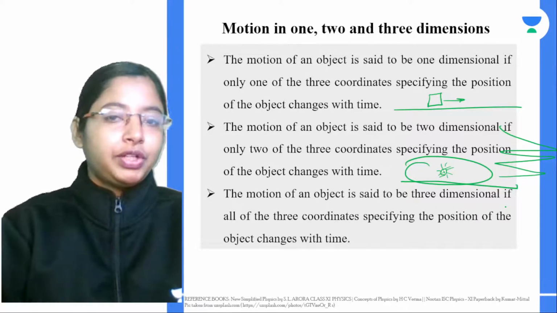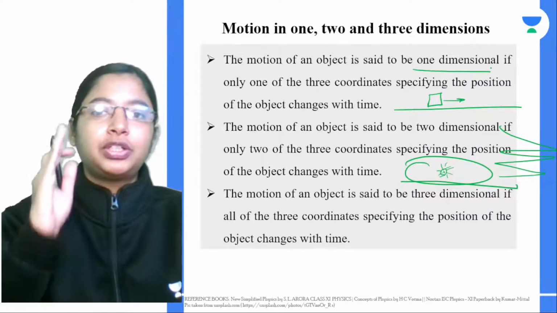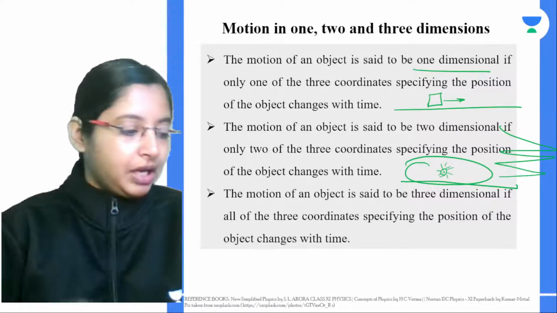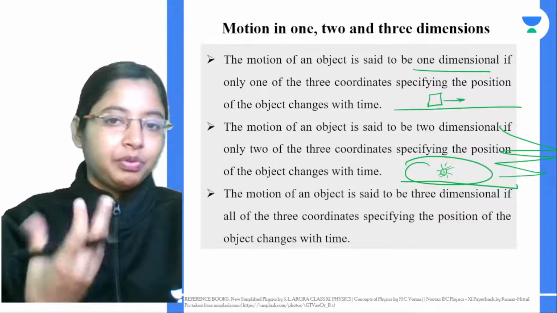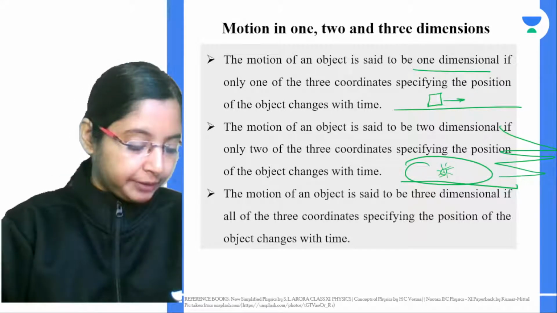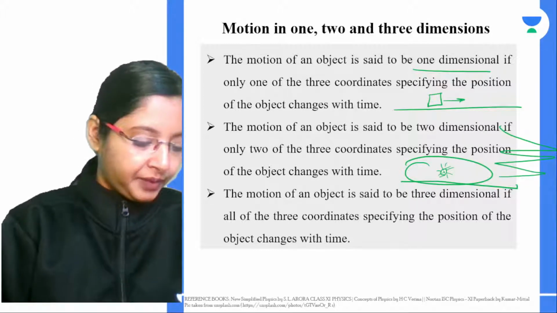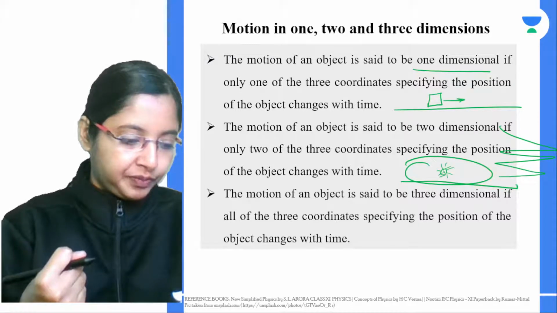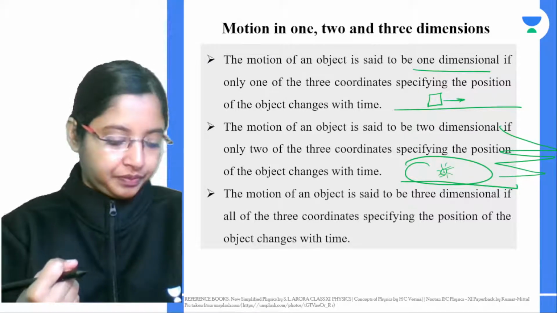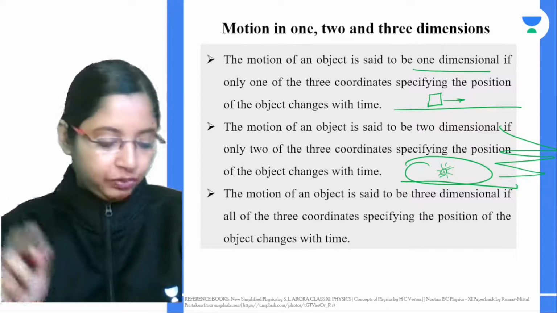When you talk about 1 dimension, you're talking about a straight line path, any motion that is going straight. If a car or any object is going in a straight line path, what do we call that particular motion? We say it's a linear motion or rectilinear motion.